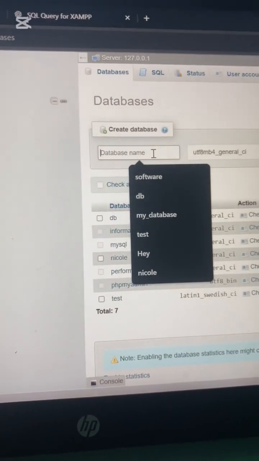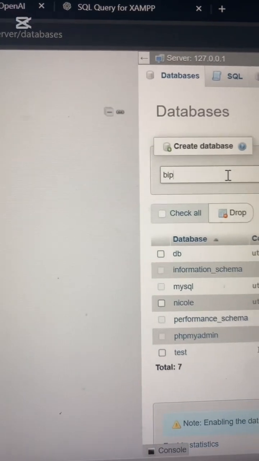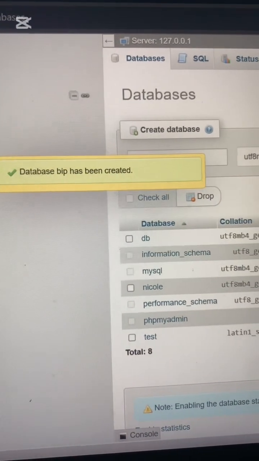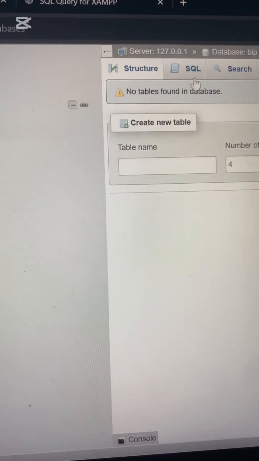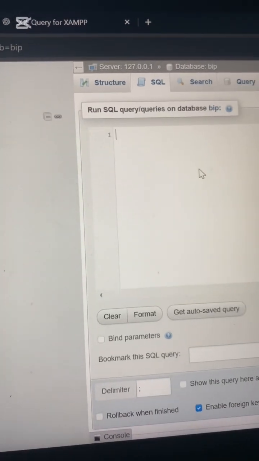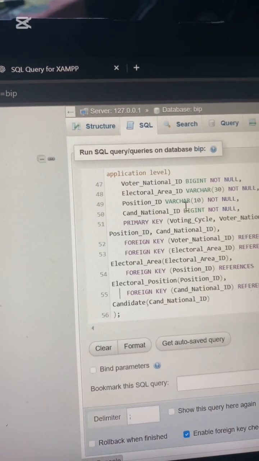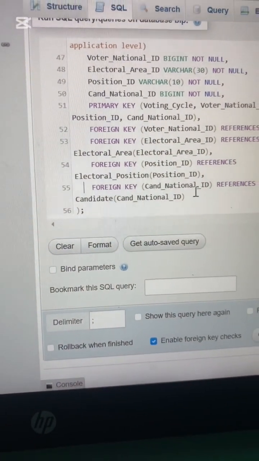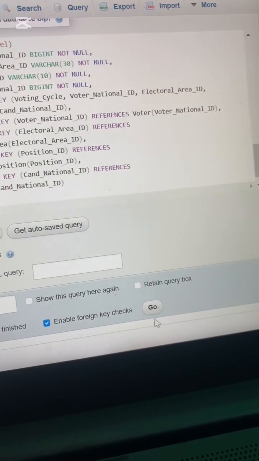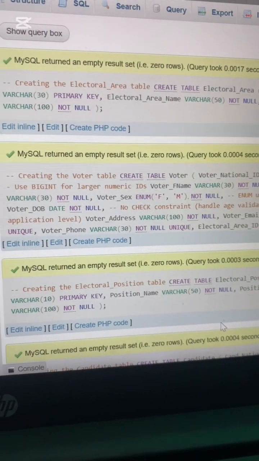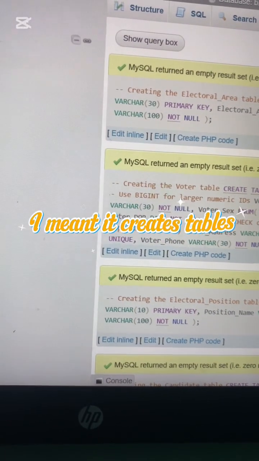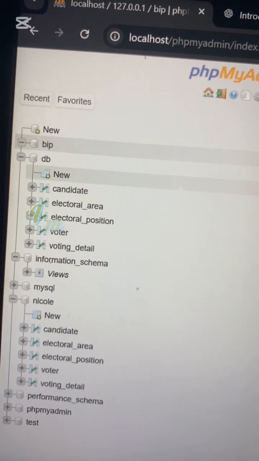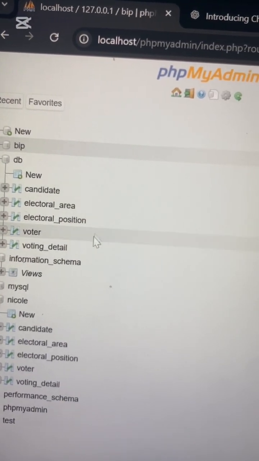So let me just create a database and call it maybe BIP. And then I'm going to paste the code that I just sent. And then when I press go, it creates a database. So the new database I created has all these tables.